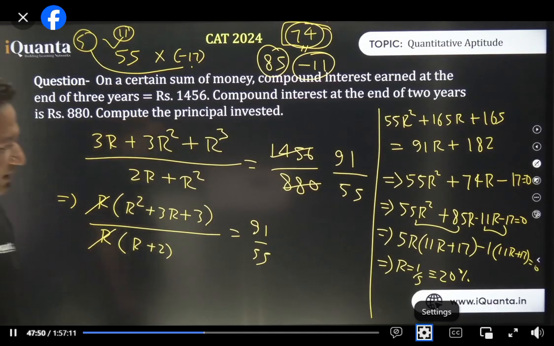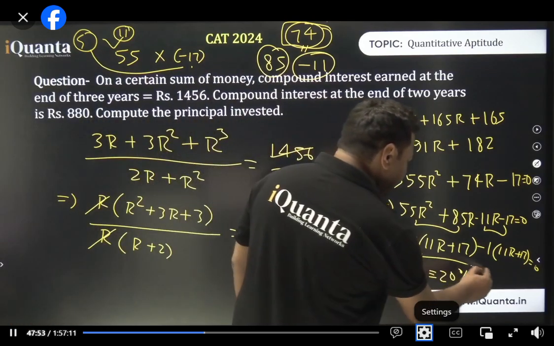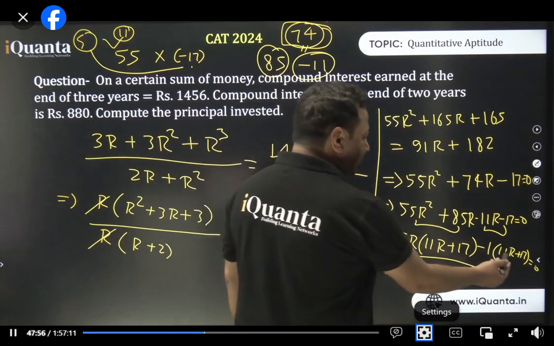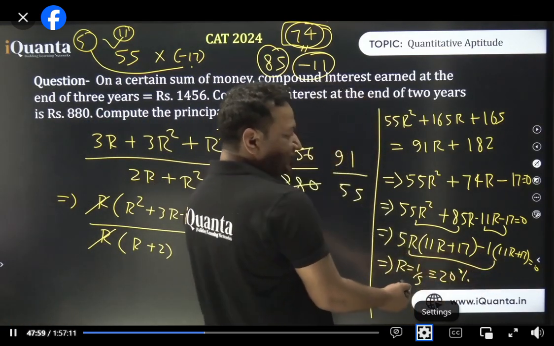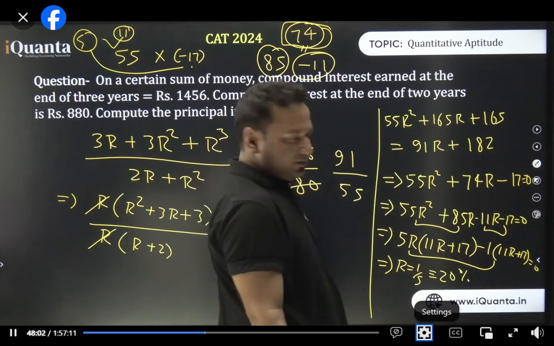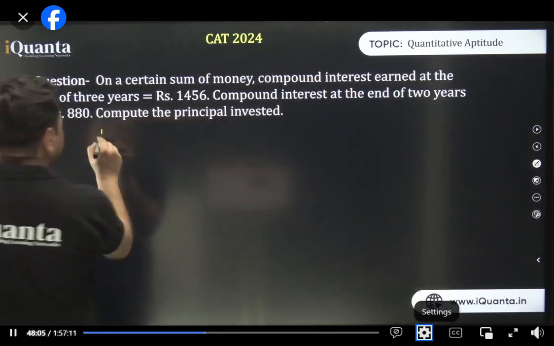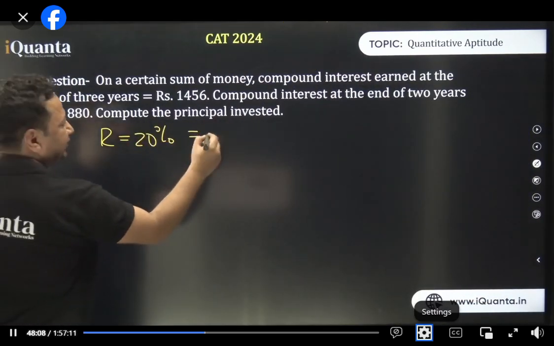Second last step solve कैसे किया? मतलब समझ नहीं पा रहा क्या कहना चाहते हो? ये 5r minus 1 in one bracket, 11 r plus 17 in one bracket. R is 1 by 5. दूसरा नेगेटिव आ रहा है, उसको लेना ही नहीं है. Okay, so r is 20%, which is equivalent to 0.2.